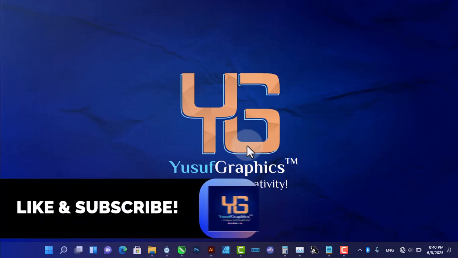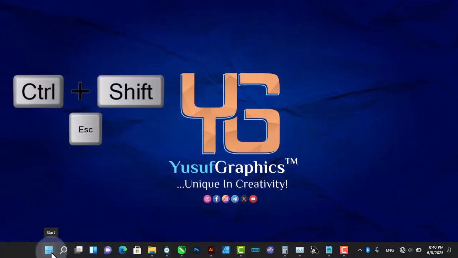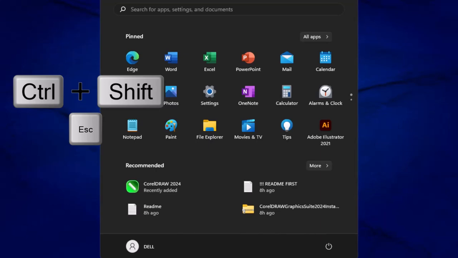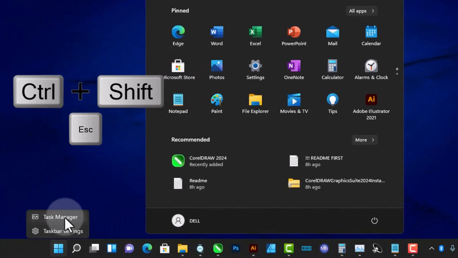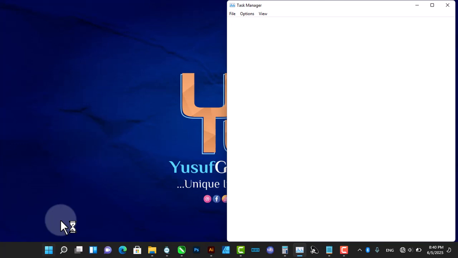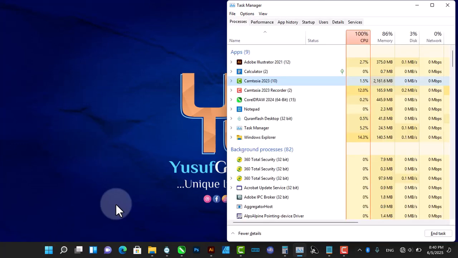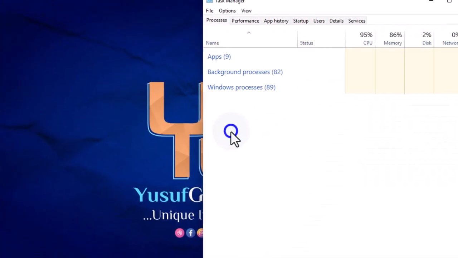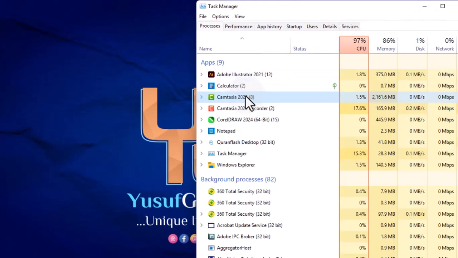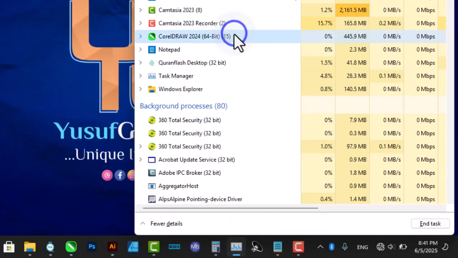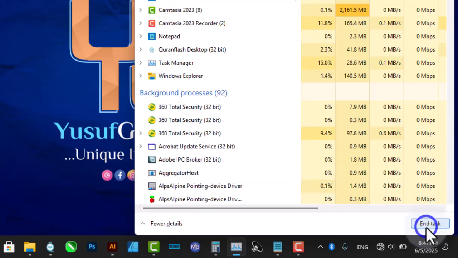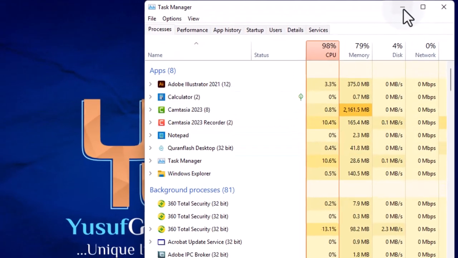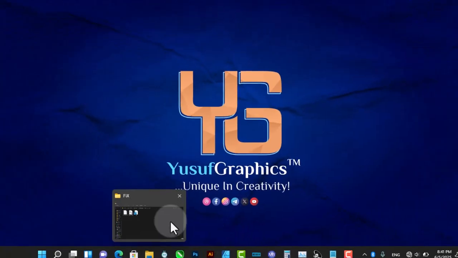So once it has opened, you right click on your taskbar, or you press Ctrl Shift Esc. Yours might be like this. Then you can press more details. So you close the CorelDRAW. As you can see it, end the task. Once I've ended the task, then you come to Explorer.